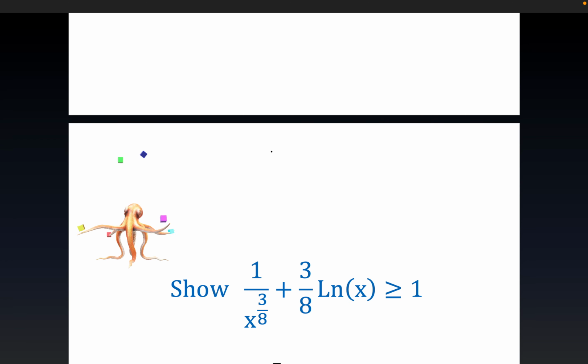Hey everybody, I have a contrived looking inequality, and it is sort of contrived. It does depend on a particular result from calculus. Now, by ln x, I just mean the natural log. I mean this log base e.